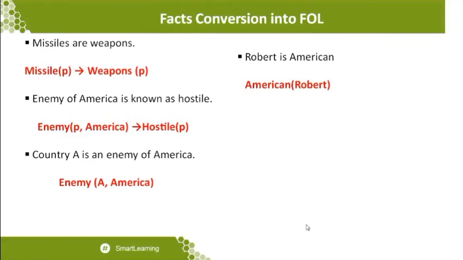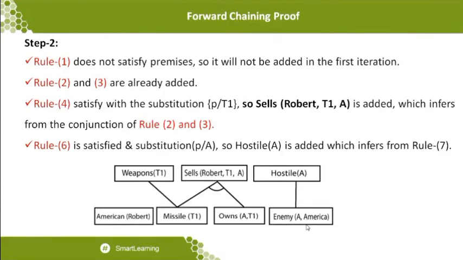So this statement is available. Because of this statement, when I go to the next iteration, I can identify that this particular statement has an implication. Because this statement happened, I can join this statement. That is what has happened over here: Enemy(A, America) statement.